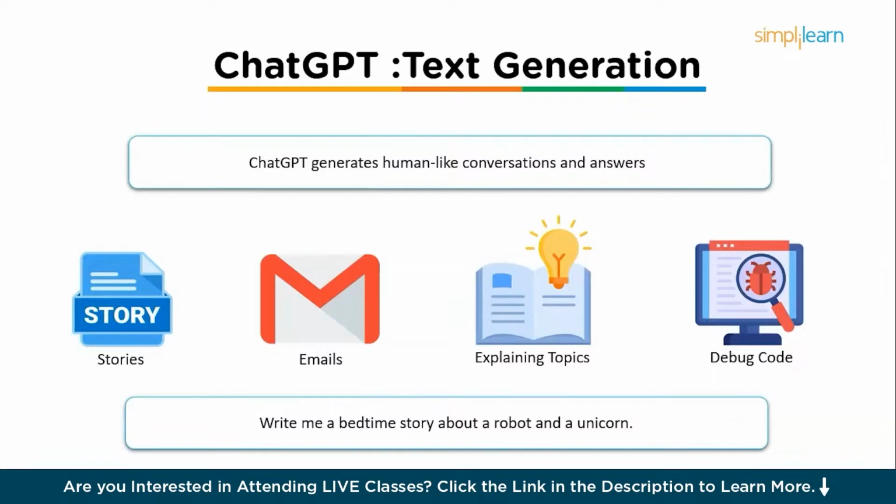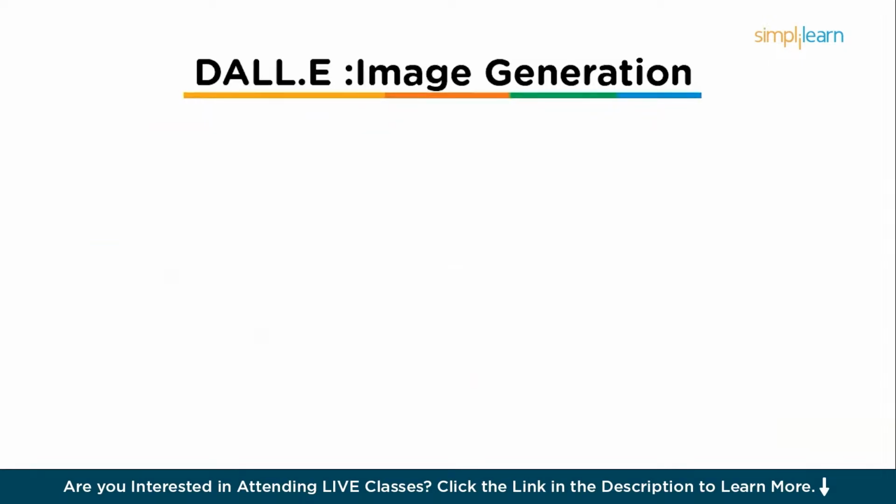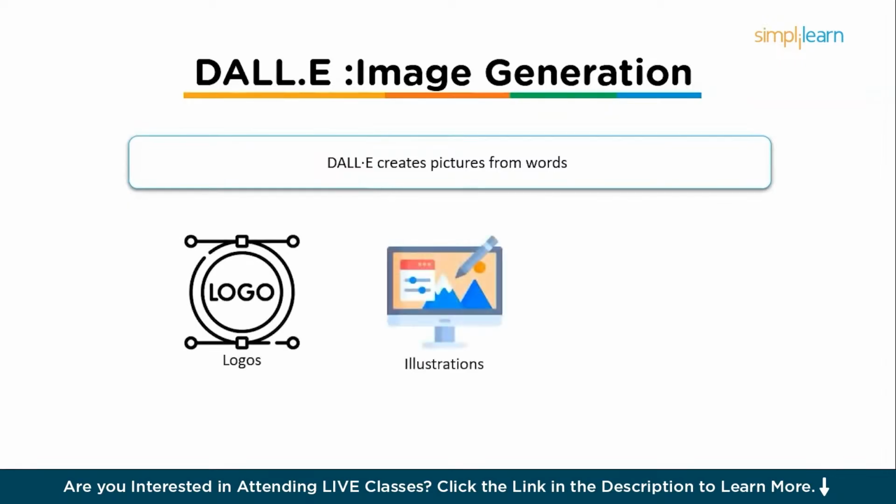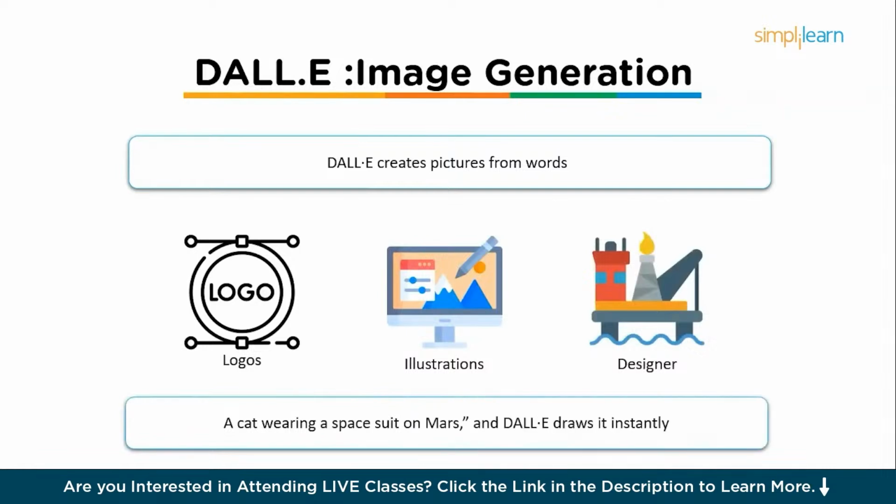So let's move on and see DALL-E, that is for image generation. DALL-E creates pictures from words, that is text prompts. Artists and marketers use it to generate logos, illustrations, and more without hiring a designer. For example, you type a cat wearing a spacesuit on Mars, and DALL-E draws it instantly.